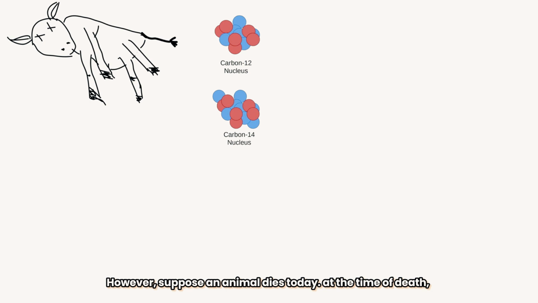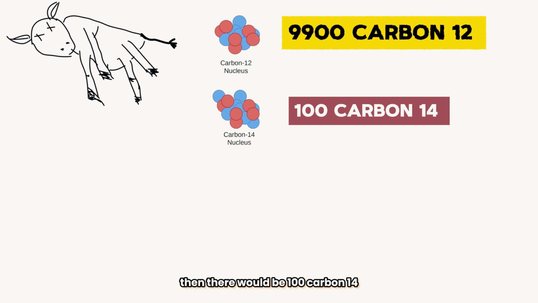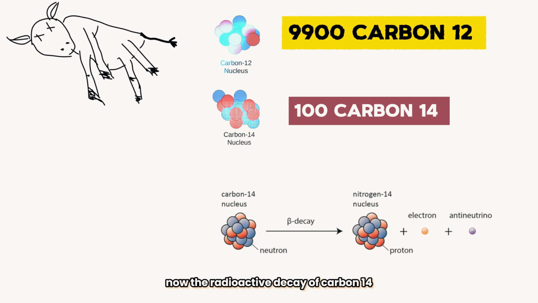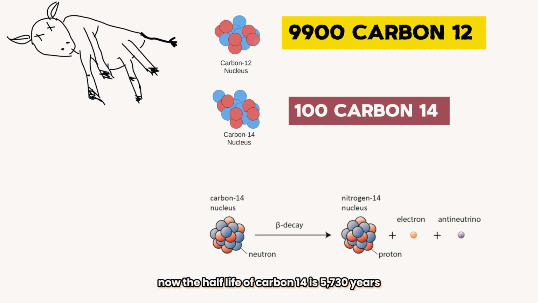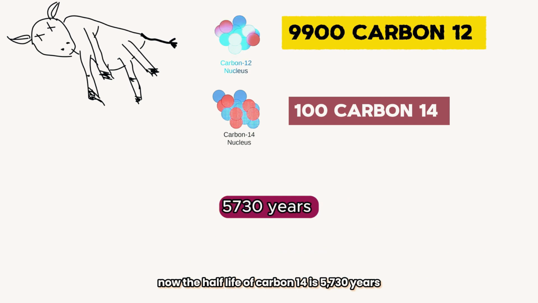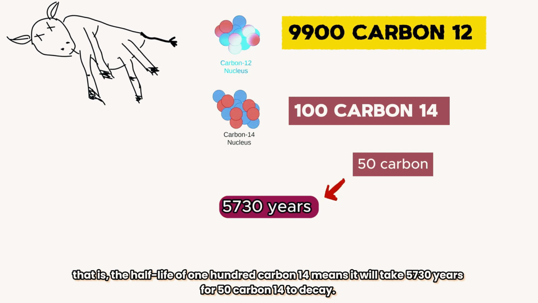However, suppose an animal dies today. At the time of death, the animal had 9,900 carbon-12 in its body. Then there would be 100 carbon-14 in the ratio of 99:1. Now the radioactive decay of carbon-14 will continue even after the death of the animal. Now, the half-life of carbon-14 is 5,730 years. That is, the half-life of 100 carbon-14 means it will take 5,730 years for 50 carbon-14 to decay.